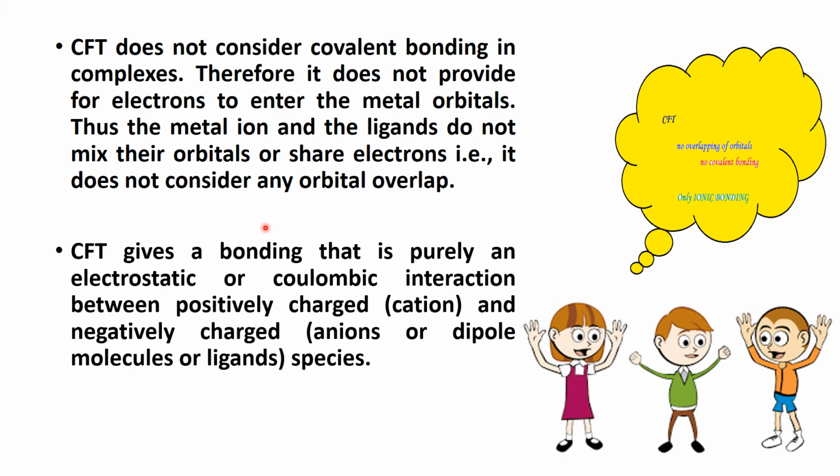So, what is the bonding in crystal field theory? Crystal field theory gives a bonding that is purely an electrostatic or Coulombic interaction between the positively charged ion and the negatively charged species. So, it is purely an electrostatic interaction between the metal ion and the ligand that is explained in detail by crystal field theory.